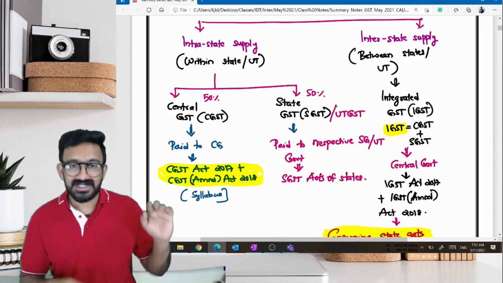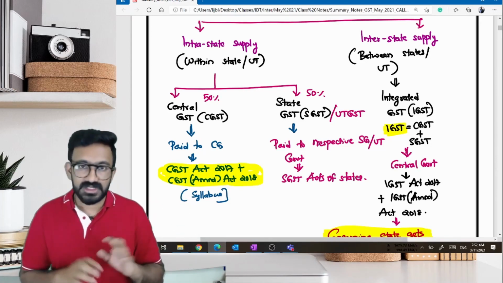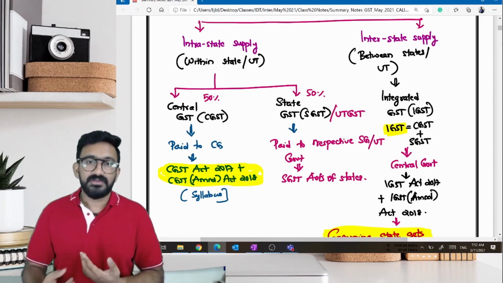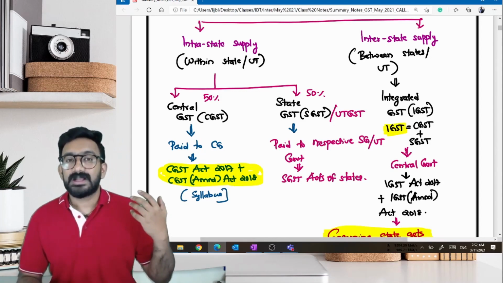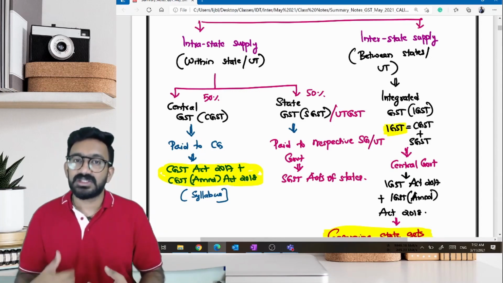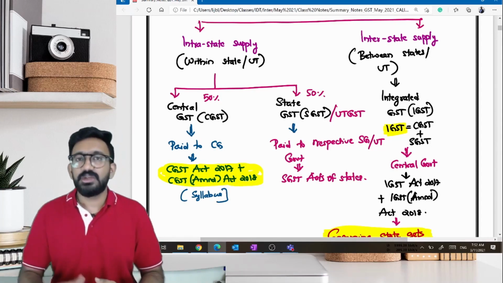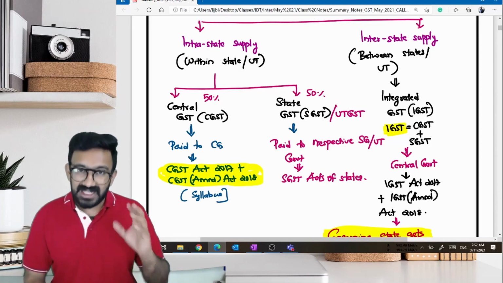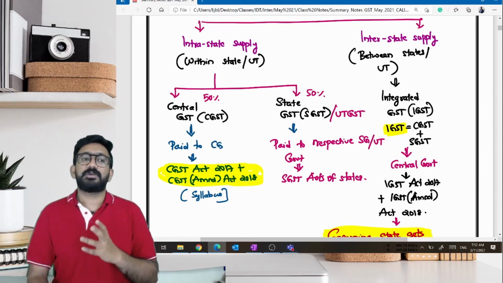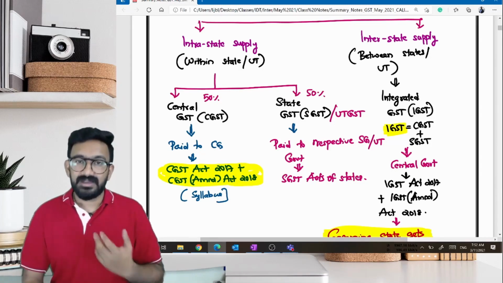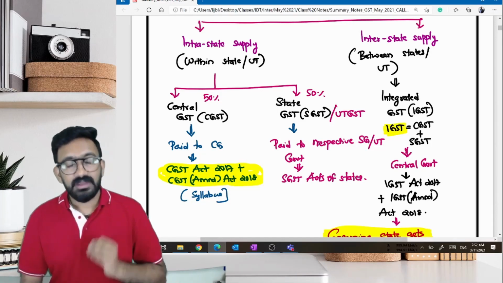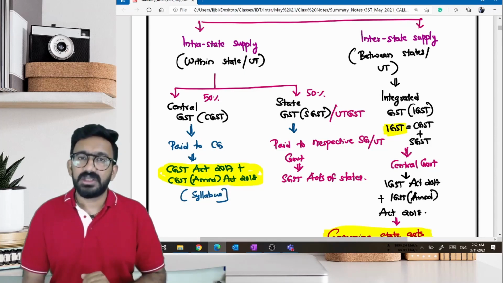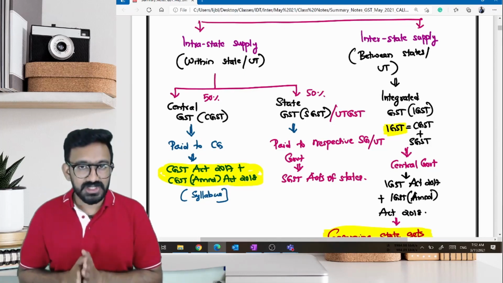Okay. So there are separate acts dealing with all of this in this particular model. After they picked up the model, they decided to frame an act for it. So for collecting CGST, they have framed an act called CGST Act 2017. It was amended further every year with different acts. That is our major syllabus. So we have provisions mostly to discuss only from CGST Act. Then we have SGST Act, which would have been passed in respective legislative assemblies.